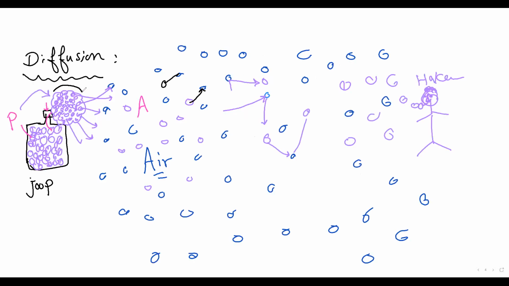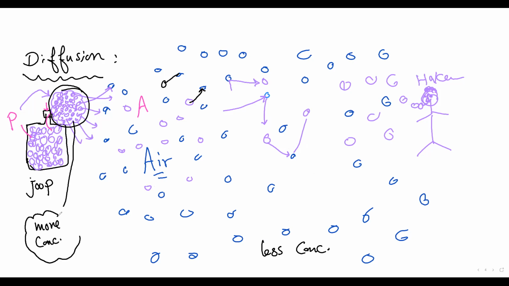Here is more concentrated perfume, and here is the air. After 1 minute, they become uniformly distributed. The perfume particles here are more concentrated, and the air here is less concentrated. After 1 minute, all of them become uniformly distributed. So the perfume particles go from the more concentrated area to the less concentrated area. This is called diffusion.